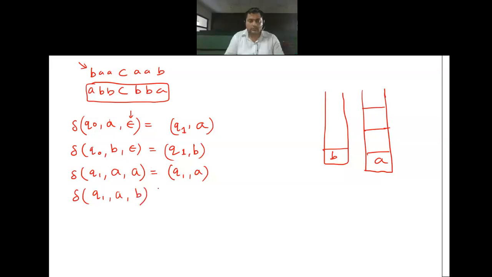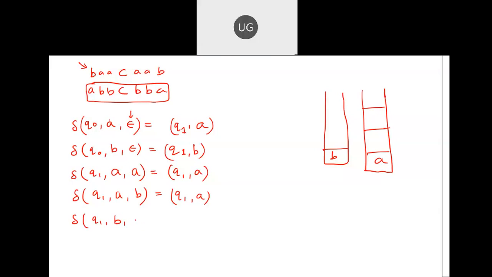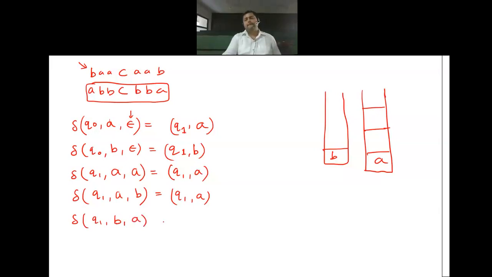Can you complete the transitions? Everybody complete the transition? A. What next? I may have B on the string. And what can be on the stack? In that case, what will I be doing? Everybody is clear for this?